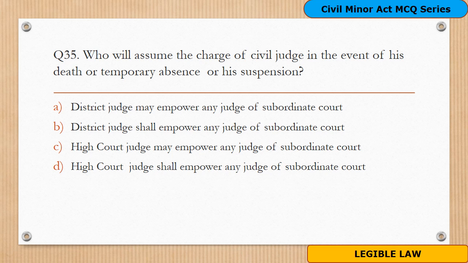Option C, High Court judge may empower any judge of the subordinate court. Option D, High Court judge shall empower any judge of the subordinate court. Answer to this is option A. A district judge may empower any judge of the subordinate court, and this is mentioned in Section 37 of the Maharashtra Civil Code Act 1869.